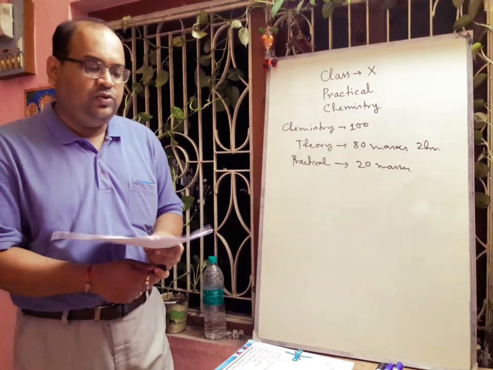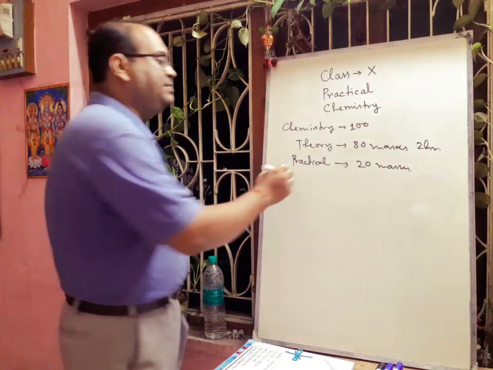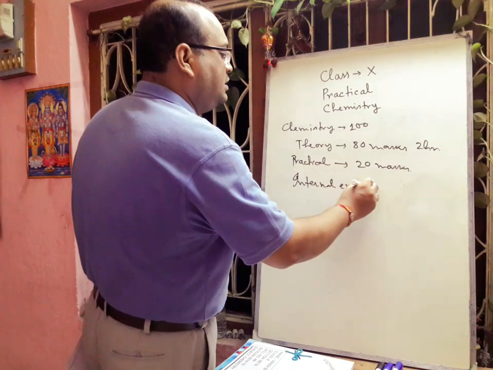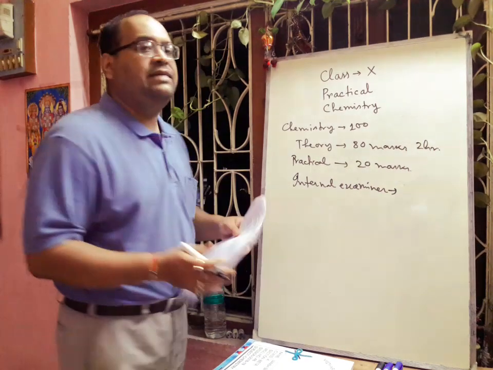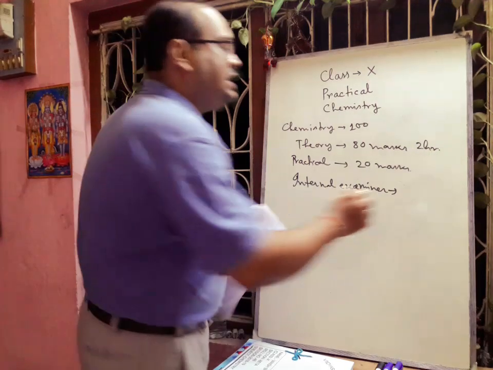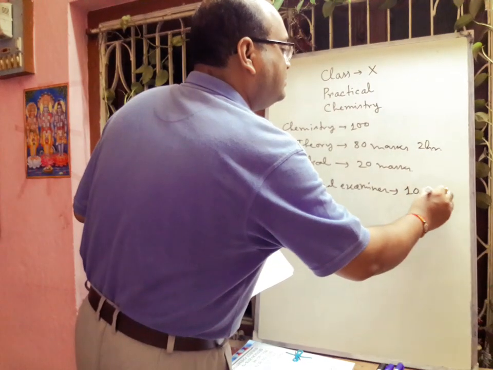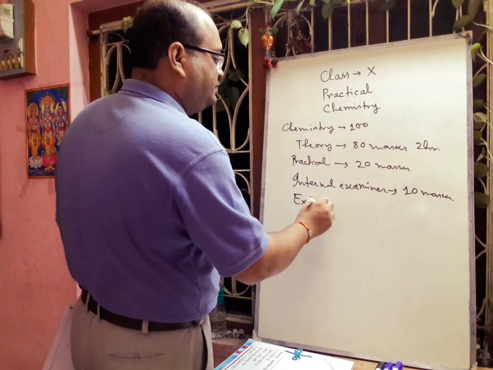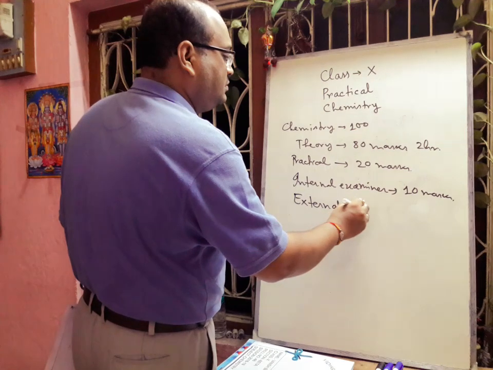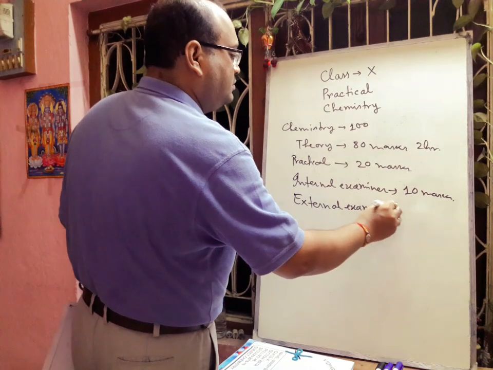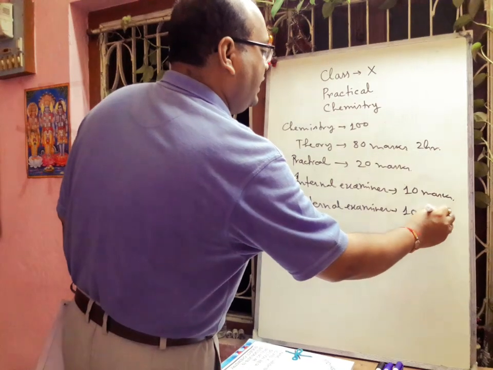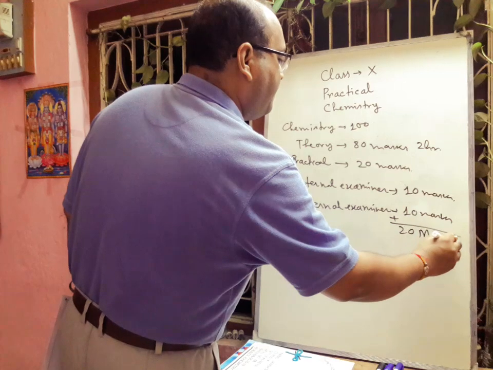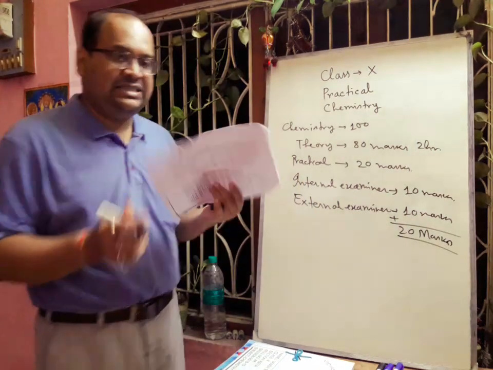Actually, here there are two examiners. One is the internal examiner, and the internal examiner has 10 marks, and the external examiner also has 10 marks. So in this way, 10 plus 10, total mark is 20 marks. Okay, so hope you can understand.